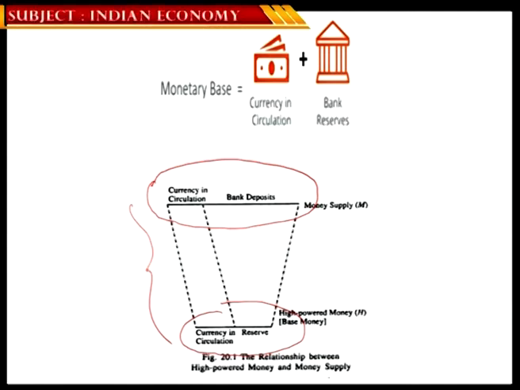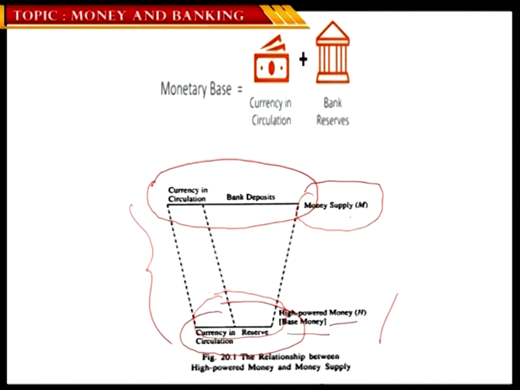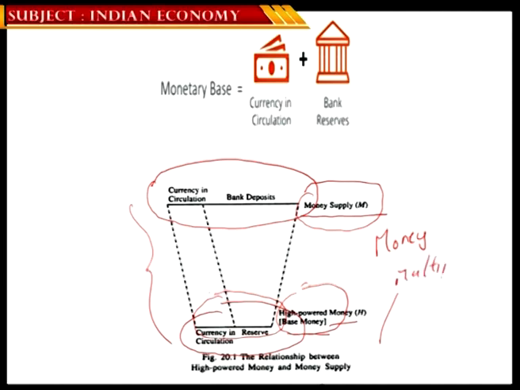This bottom part is the base money or high-powered money, or what we call reserve money, and in reality the total money supply is much larger than the actual money printed and circulated. If you divide the total money supply by this high-powered money, the number you get is what we call the money multiplier. That helps in understanding the rate at which the money printed and circulated got multiplied. This is how we calculate the money multiplier.